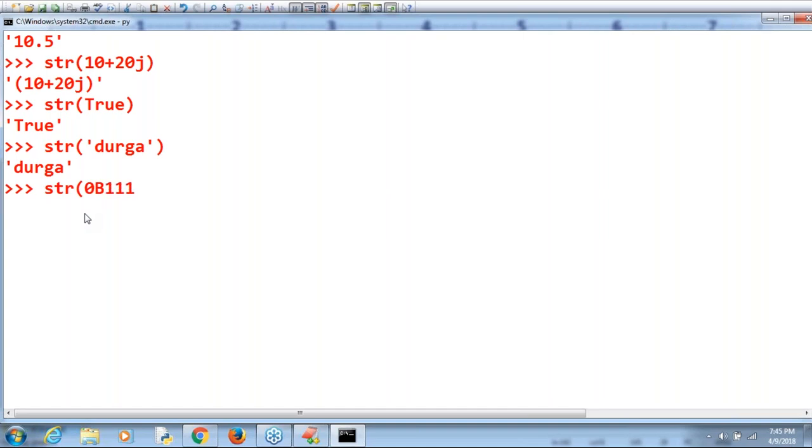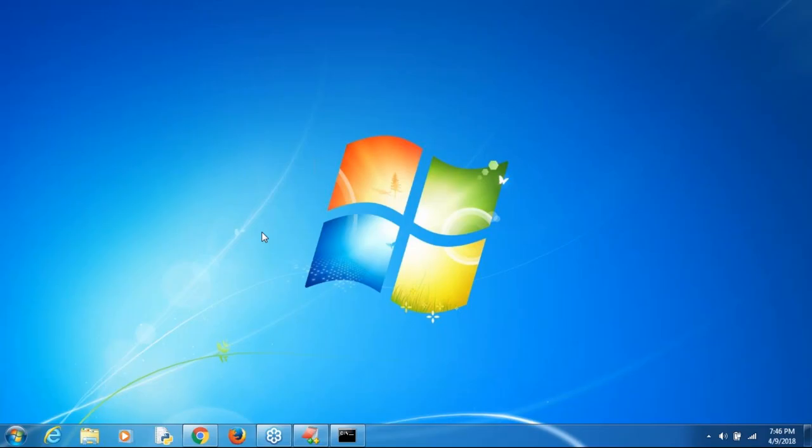Can you please observe that? Converting that thing into decimal, the decimal value will be written in the form of a string. That's all. These things are considered by default. Yes, these are the typecasting functions in Python.